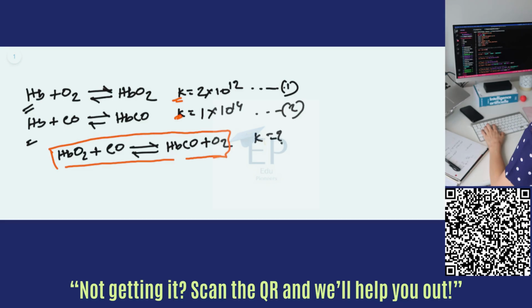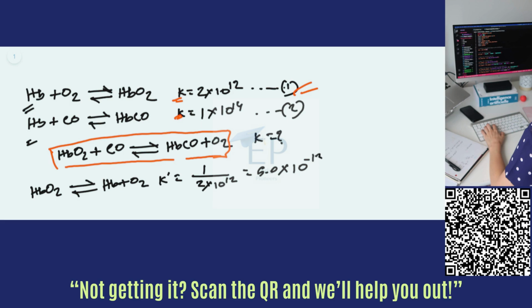So to solve this problem, let's first reverse the first equation, or equation 1. By writing it reversely, we can write it HbO2 → Hb plus O2, and the equilibrium constant here, if we just let it be K prime as 1 over 2 times 10 to the power 12, it will give us a value of 5.0 times 10 to the power minus 13.